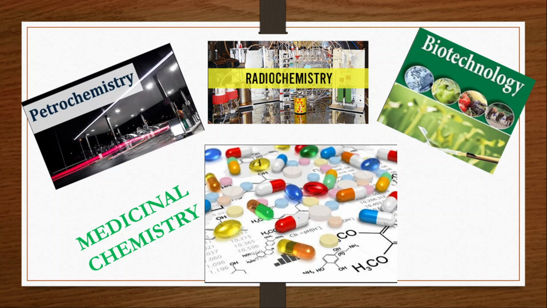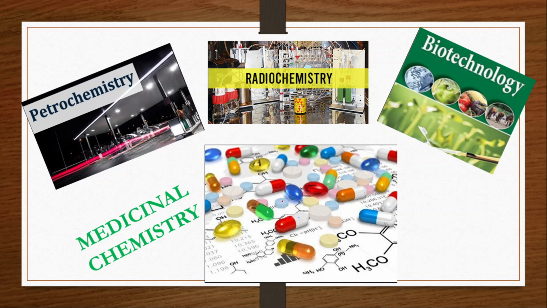involves designing, synthesizing and developing the medicine. So it involves designing, synthesizing as well as developing a pharmaceutical medicine. This involves chemicals, because whenever we say a medicine, it is nothing but a chemical.